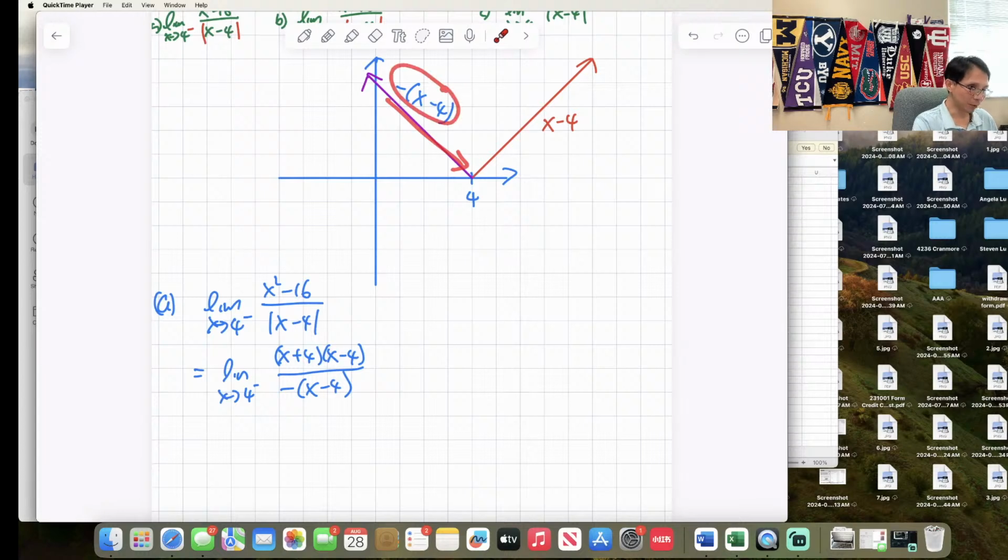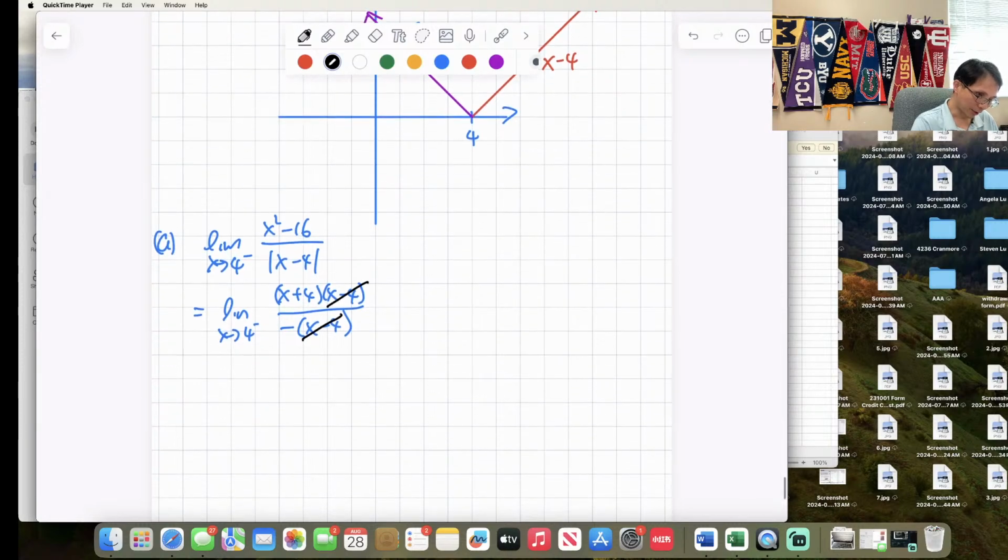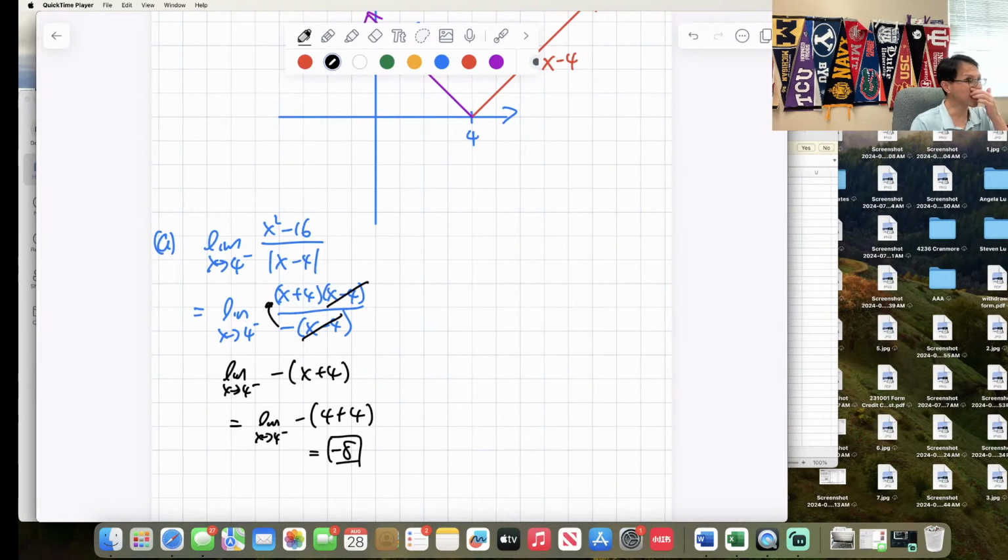Now, Armin, this is the reason why I don't want you to do negative x plus 4, because you don't see anything you can cancel if you have that. Now, if you see what's right in front of you, you can just cancel this and say, oh yeah, that's done. That's just going to be the limit as x approaches 4 from the left, and the negative sign flows up here, negative of x plus 4. I'm just going to plug in, so that's negative 4 plus 4, which is equal to negative 8. So my answer is negative 8 in this case.